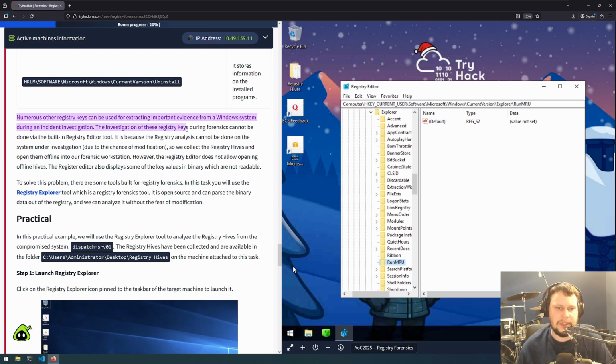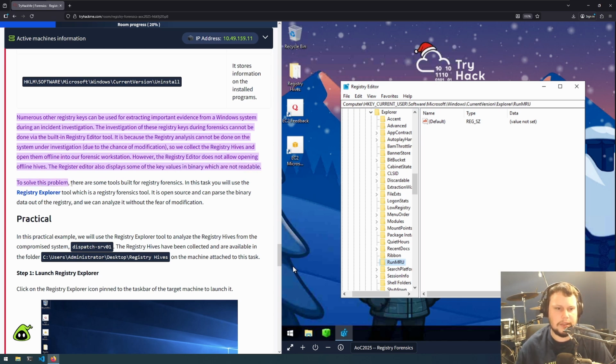Investigation of these registry keys during forensics cannot be done via the built-in registry editor tool. This is because the registry analysis cannot be done on the system under investigation due to the chance of modifications. So we collect the registry hives and open them offline in our forensic workstation. However, the registry editor does not allow opening offline hives. The registry editor also displays some of the key values in binary, which are not readable.